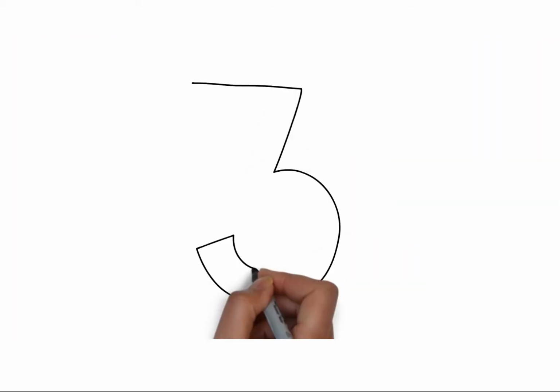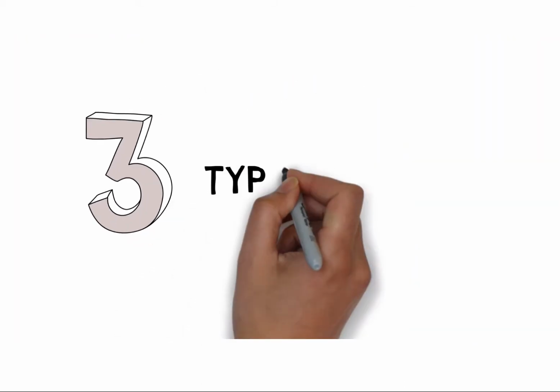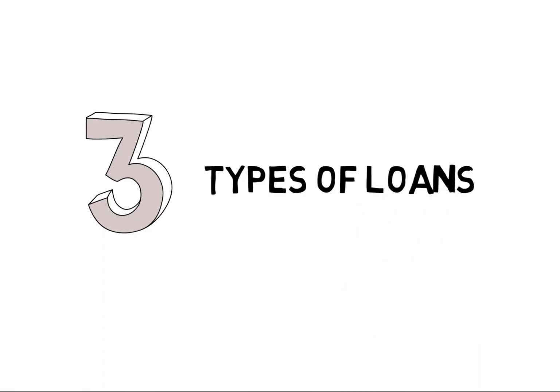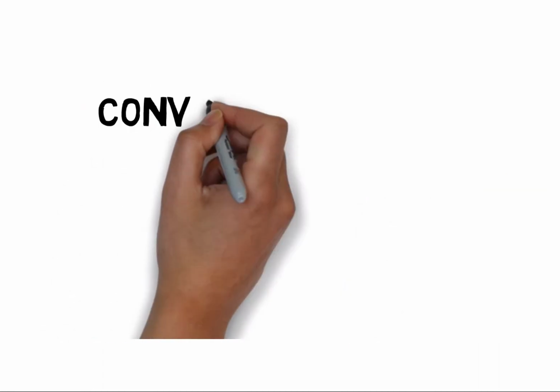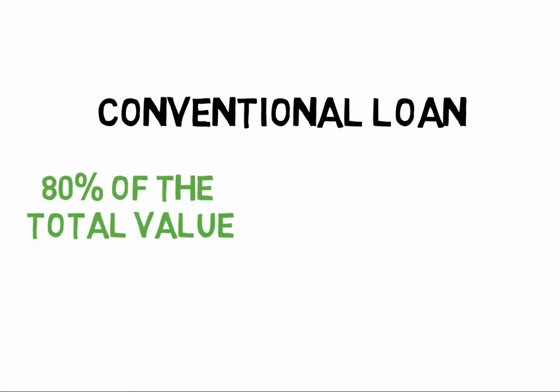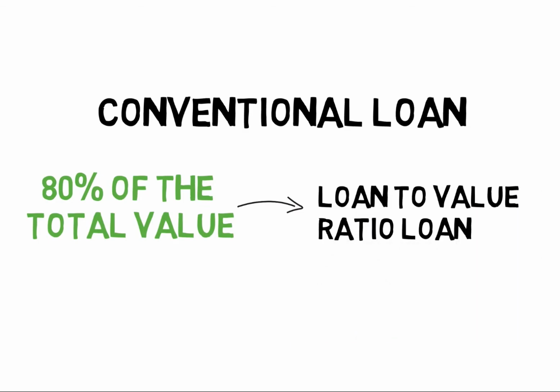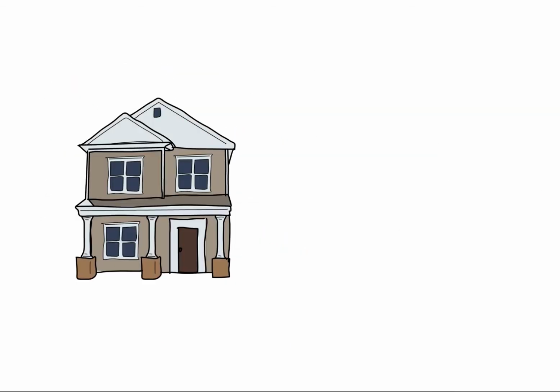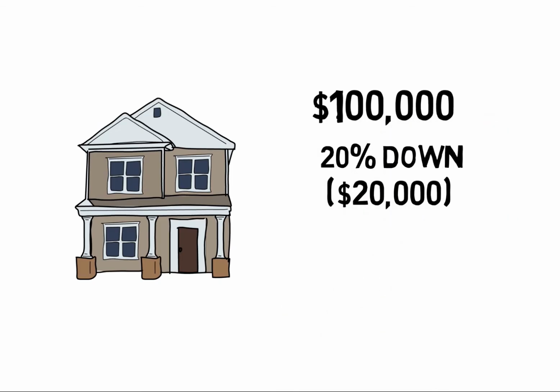Let's discuss 3 different types of loans borrowers can typically take out, especially when buying a home. The first type of loan is called a conventional loan, whereby normally the lender will loan 80% of the total value. We call that a loan-to-value ratio loan. So if a borrower buys a property for $100,000 and puts 20% down, which is $20,000, the loan would be $80,000. That is the loan-to-value ratio loan.